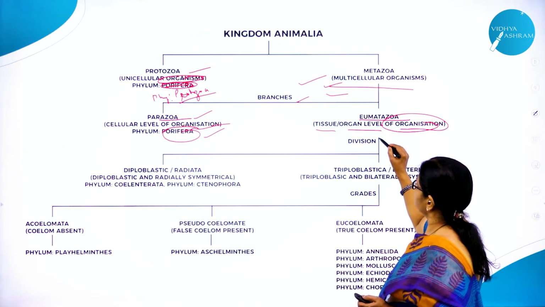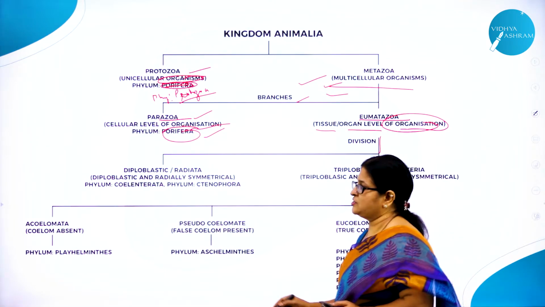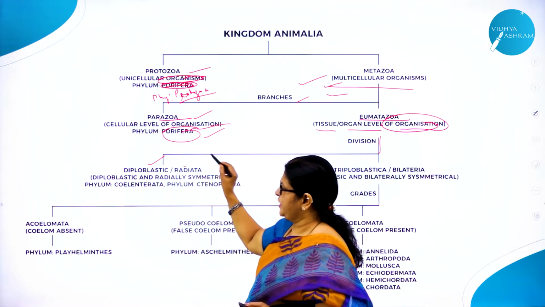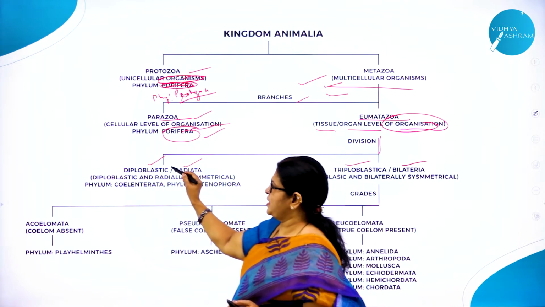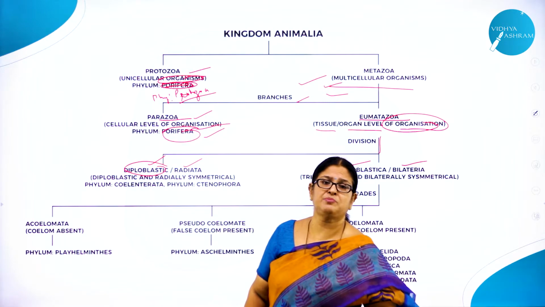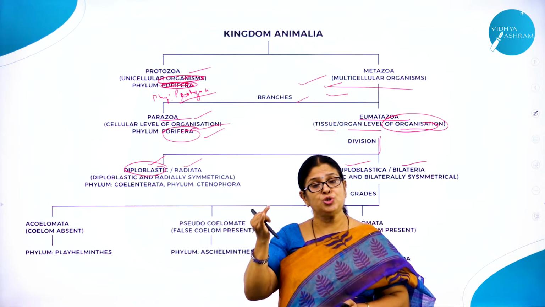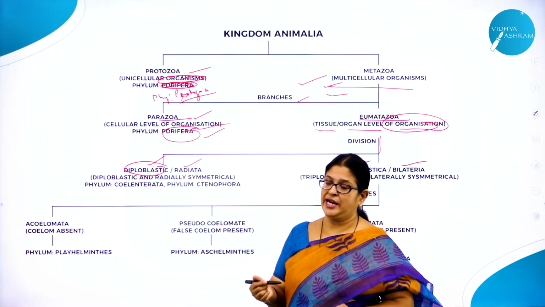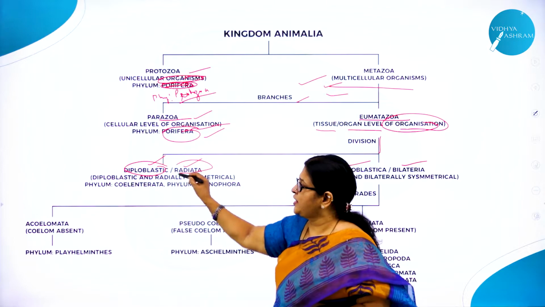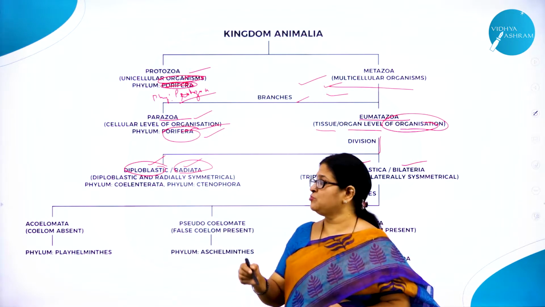Then Eumetazoa is divided into two divisions. What are the two divisions? It is called Diploblastica radiata, Triploblastica bilateria. What do you mean by diploblastic? Already I explained. What is diploblastic animals? Those animals where the body wall has two layers, two germinal layers, outermost ectoderm, inner endoderm. Then radiata, radially symmetrical. You can cut the body of an animal into two equal halves in more than one plane.